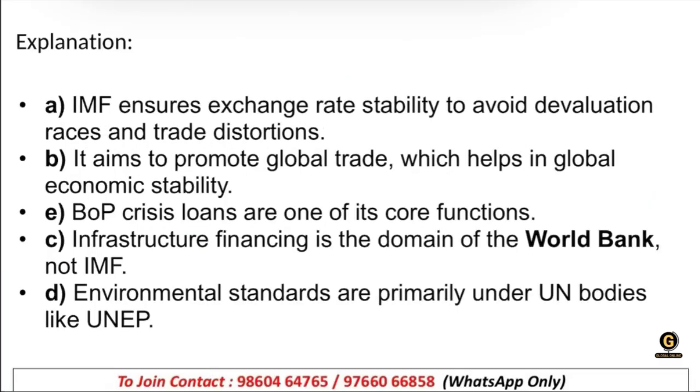Okay, see, IMF ensures exchange rate stability to avoid devaluation races and trade distortions. That is why it ensures exchange rate stability, right? It aims to promote global trade, which helps in global economic stability. Okay, in which B is the correct one. Then E, BOP crisis loans are one of its core functions. Right? IMF gives monetary help to those countries who are facing BOP problems. Correct.